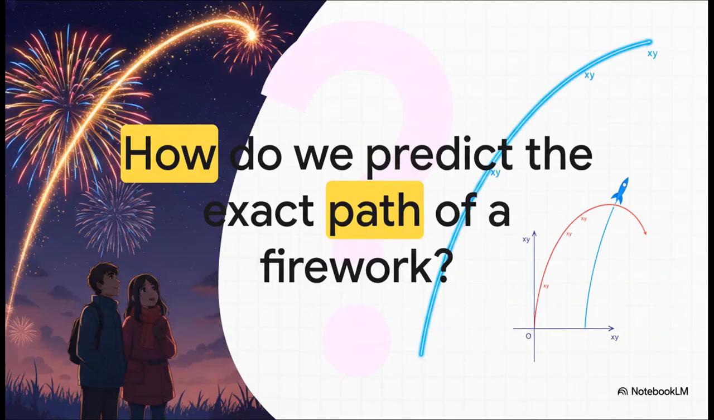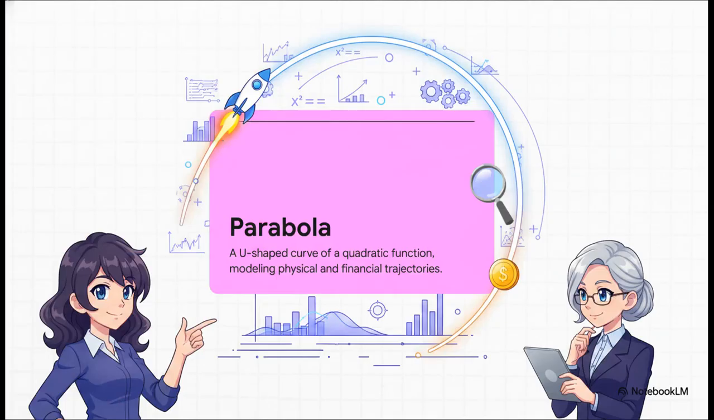Picture this. You're standing in a field on New Year's Eve, looking up at the sky. A firework shoots up, pauses for just a split second, and then beautifully explodes. But how exactly do the engineers know precisely when and where that explosion is going to happen? I mean, how do they ensure it bursts at the exact right height instead of just crashing back down to the ground? Spoiler alert, it's not guesswork, it's math. And the answer lies entirely in the parabola.